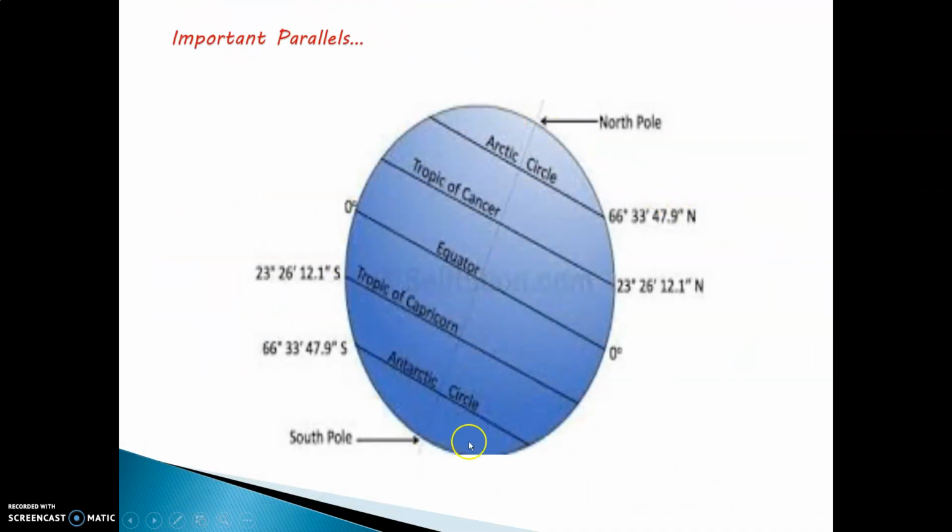You can see this is the earth, which consists of only slipping lines. Starting from the North Pole, which is one of the parallels, then you have the Arctic Circle, Tropic of Cancer, Equator, Tropic of Capricorn, Antarctic Circle, and South Pole. These are the names of the important parallels on the earth.